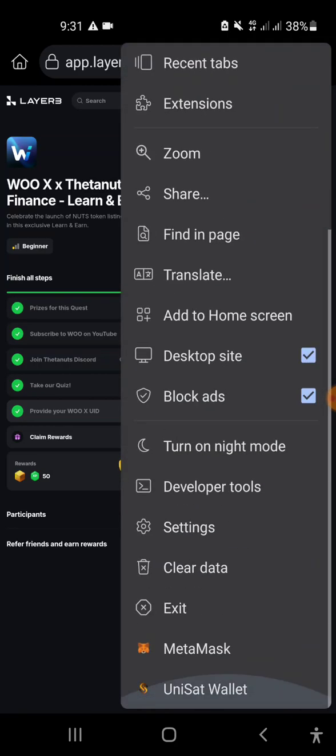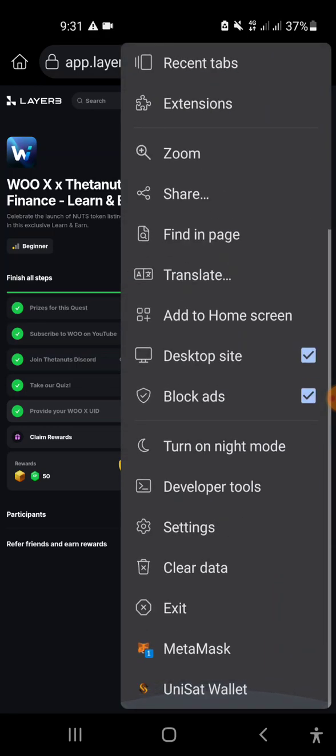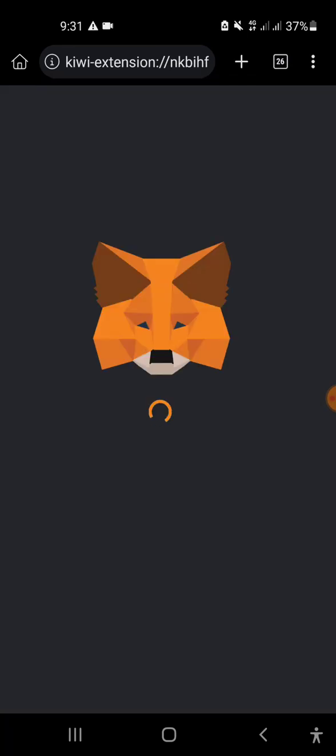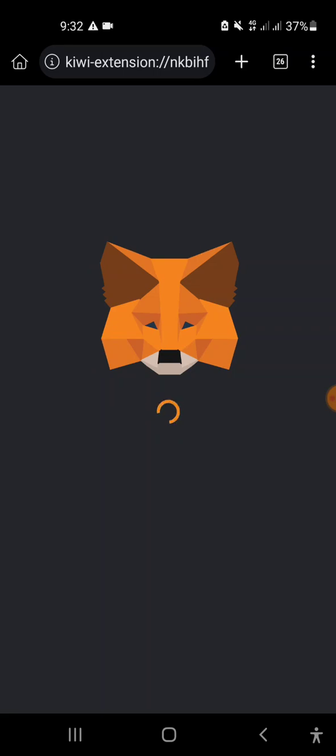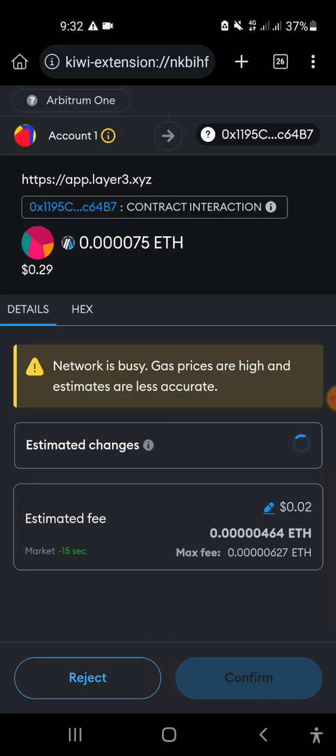You can see it's still loading. Wait a minute, and then check your extension; definitely your extension will be notified by your wallet. It's still loading, keep waiting. A few minutes or seconds later, it will pop up in front of you saying the network is busy, gas price is high, this sort of thing.